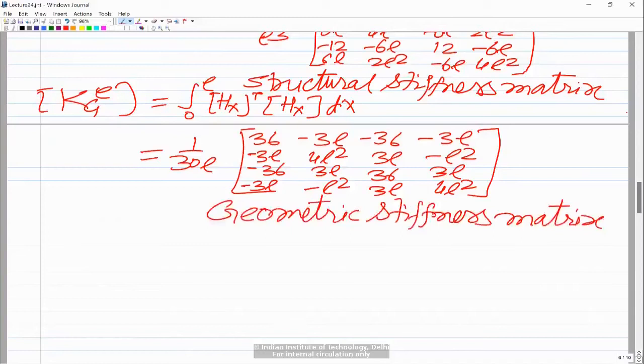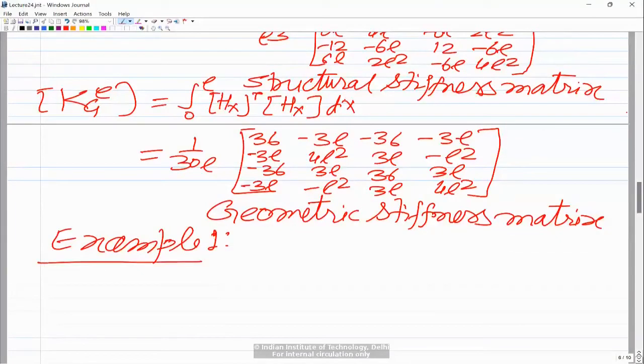And to be more specific, this is for the eigenvalue buckling problems. So once we have developed the element level governing equations, we can look at some examples. The first example I'm going to take is example 1. Let us say we take the same beam, but we are interested in finding out the critical